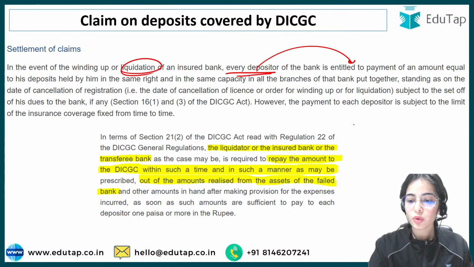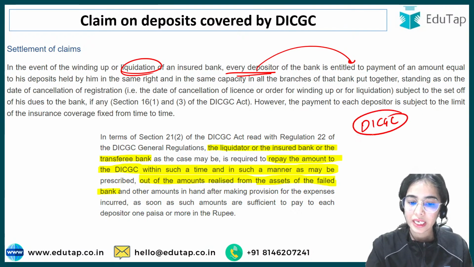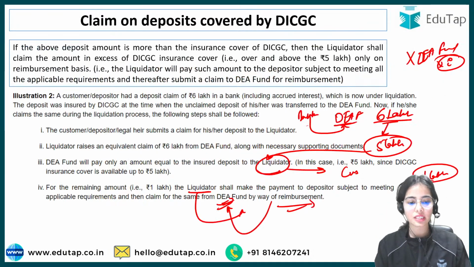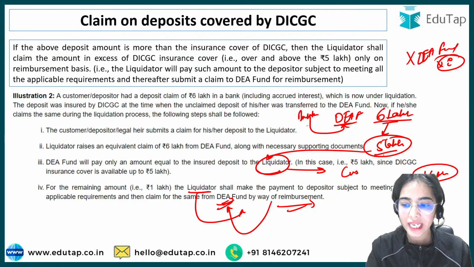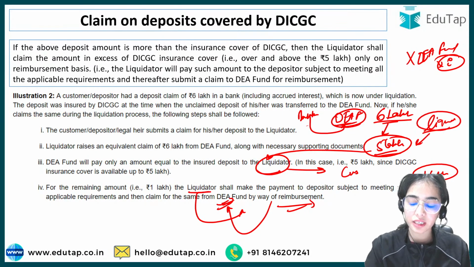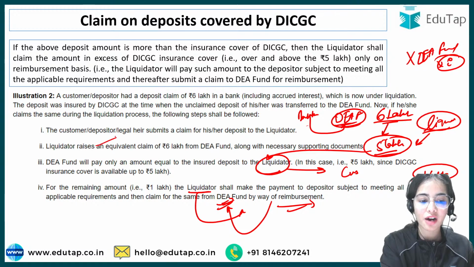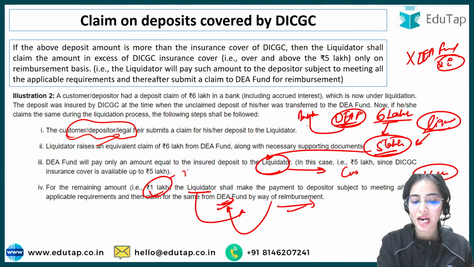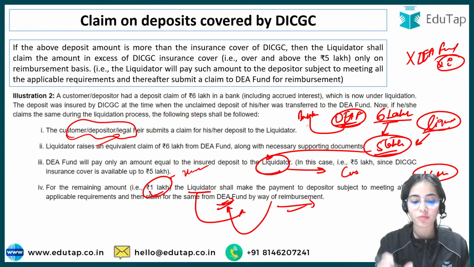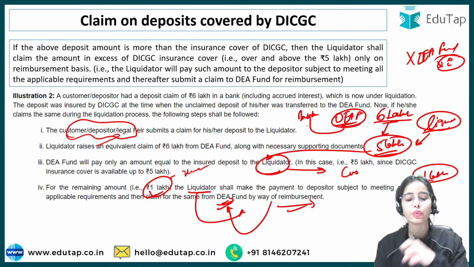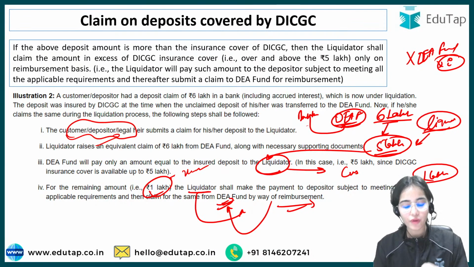So now if we talk about the DICGC, till now we have discussed the DA fund. I hope this much is clear, that 5 lakh rupees can be claimed directly from the DA fund. Even if the bank is liquidating, the liquidator can claim the 5 lakh rupees on behalf of the customer, depositor or legal heir. But the extra amount, 1 lakh, 2 lakh rupees, whatever the amount is, first the liquidator has to make the payment, and then on a reimbursement basis, the liquidator can take the money from the DA fund. Okay.